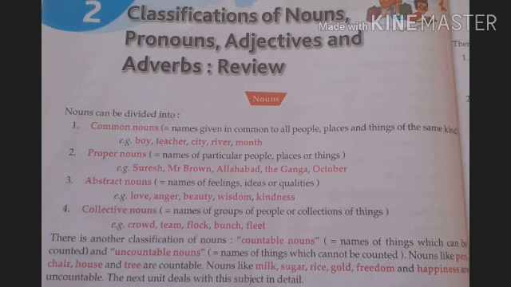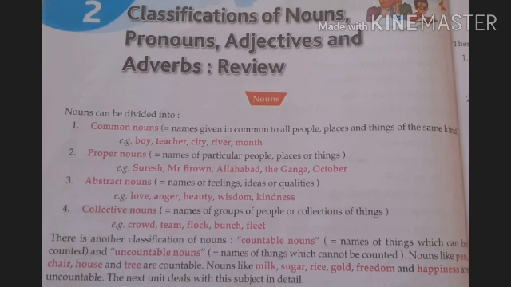Second one, proper nouns. Names of particular people, places, or things. Suppose that boy. In common nouns, you have seen boy. Here you are getting Suresh. Suresh is a particular name of a person. Mr. Brown is the name of a person, particular name, not a common name. Allahabad is the name of a city. Ganga is the name of a river. And month word is common in common noun, and here in proper noun the word is given October. So October is here proper noun.